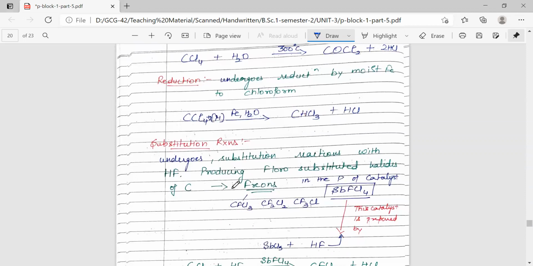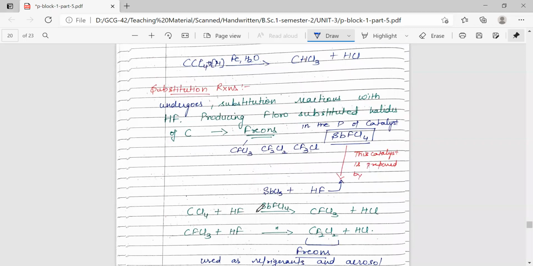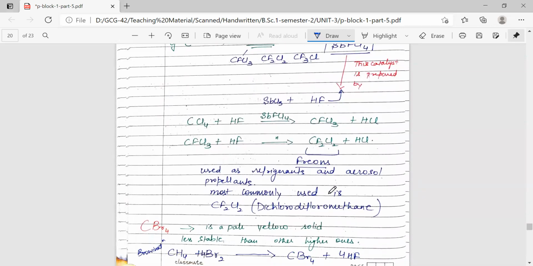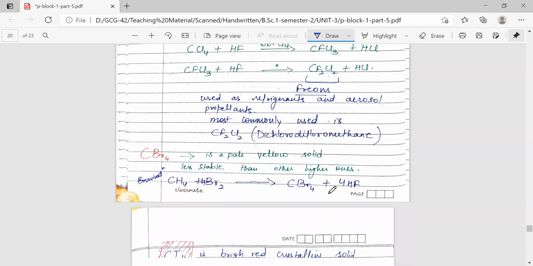So this CCl4 undergoes substitution reaction. Fluoro-substituted products are obtained, which are called freons. It will give a substitution reaction with HF in the presence of the catalyst SbFCl4, which is further obtained by treating SbCl5 with HF. So this is how we can obtain the freons. These freons are very important because they are used as refrigerants and aerosol propellants. The most common one is dichlorodifluoromethane.